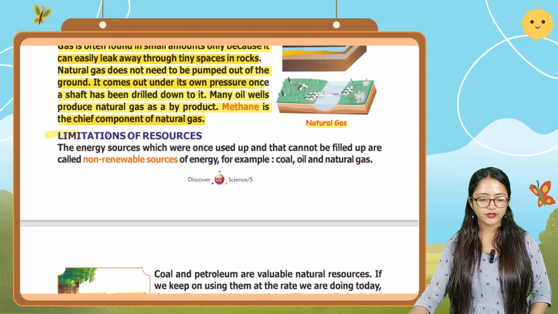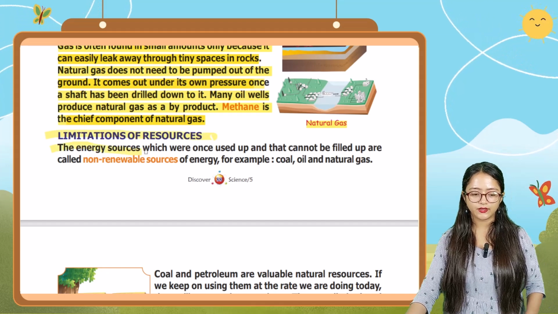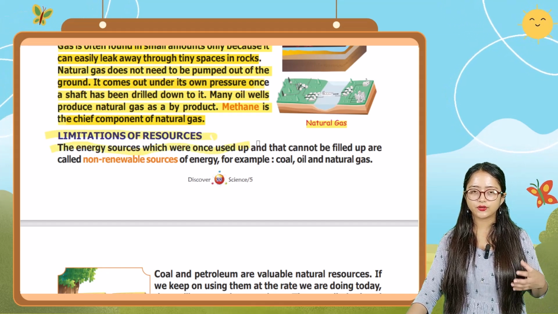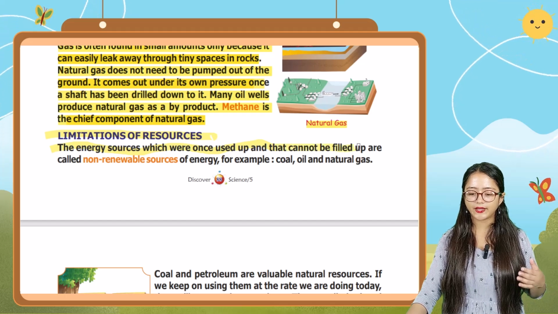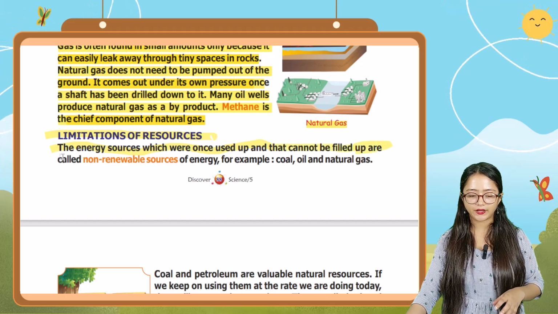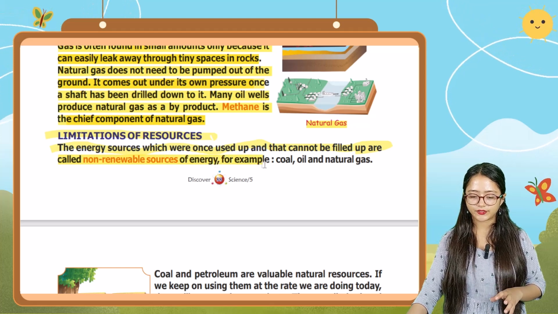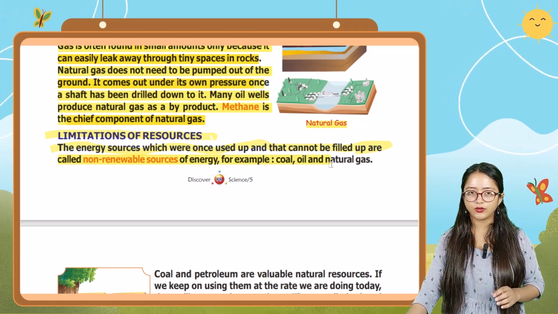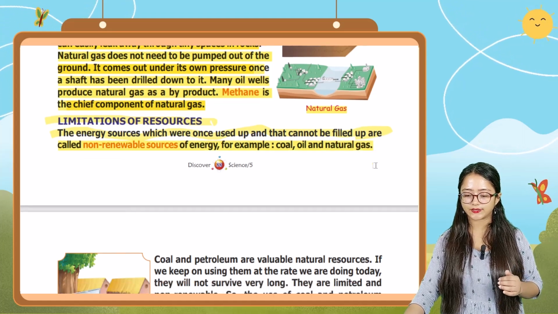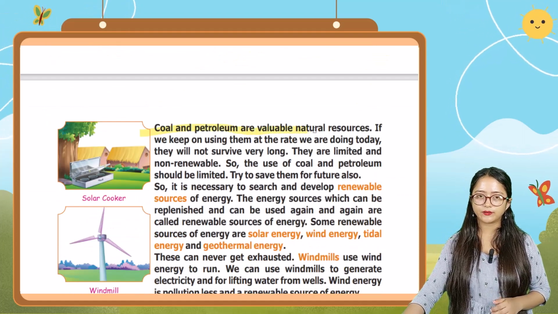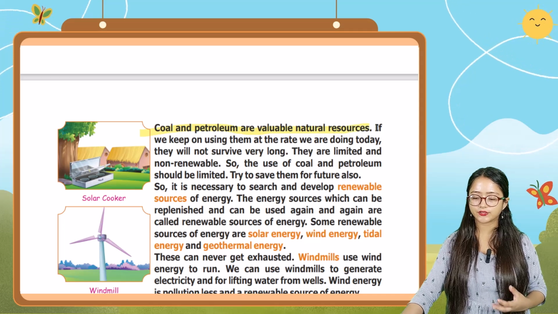Next one, limitations of resources. The energy sources which, once used up, cannot be filled up are called non-renewable resources of energy. For example, coal, oil, and natural gas. Coal and petroleum are valuable natural resources.